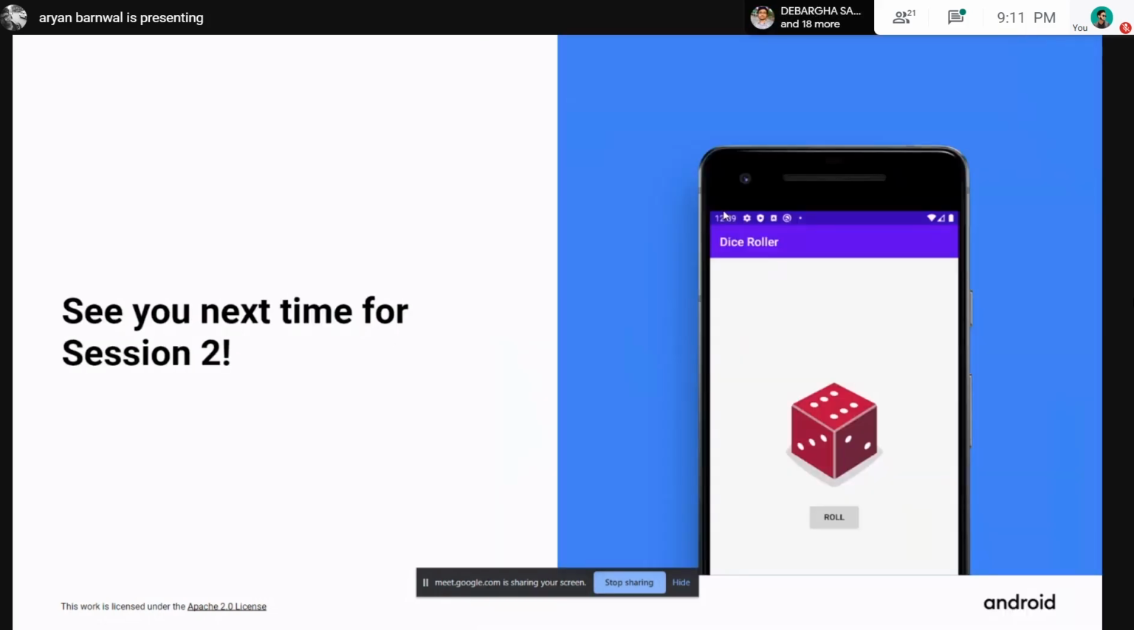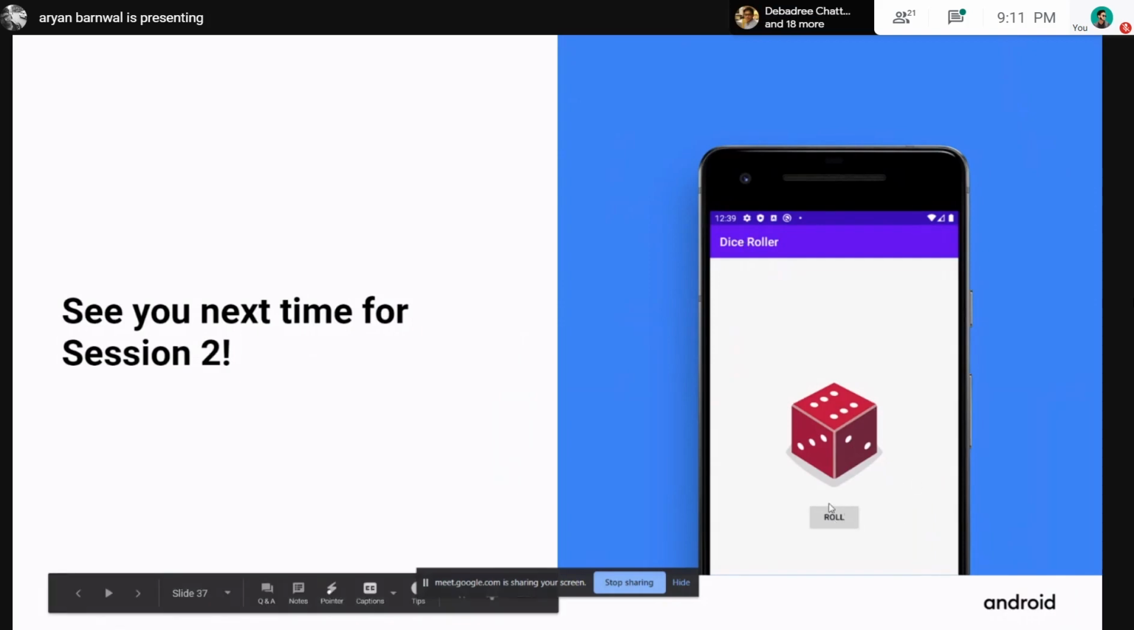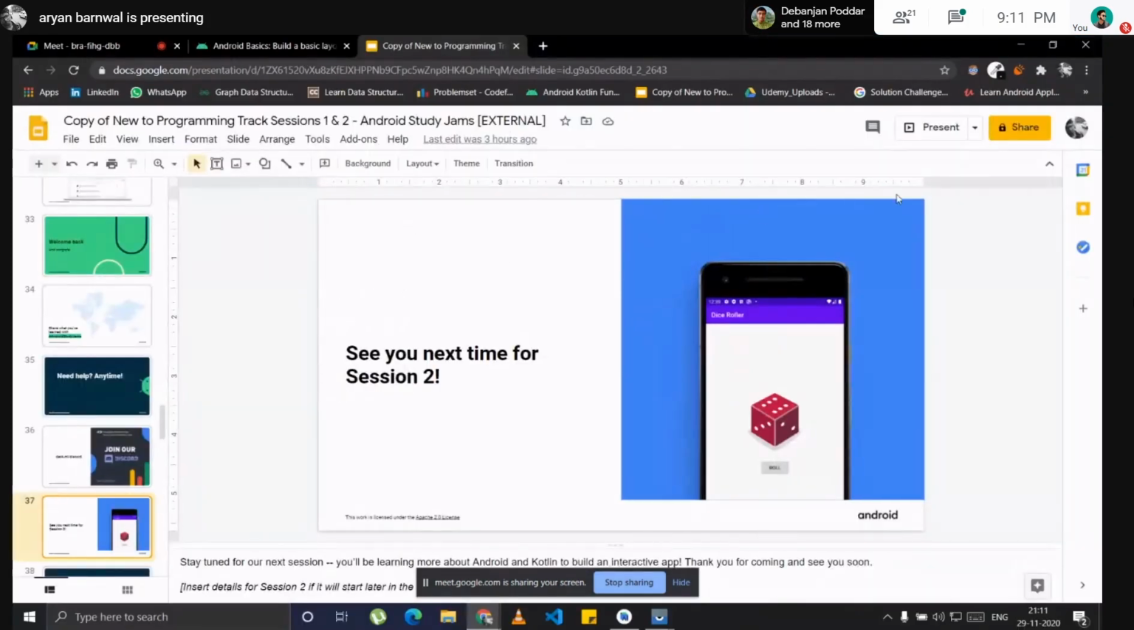And next week, we will learn about classes and objects, and we will build this dice roller app where you can just click on the rolling button and it will roll your dice and show a different dice, like 6, 5, 4, and that's all.